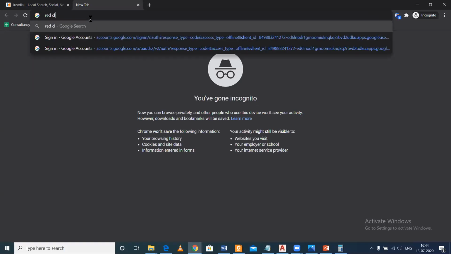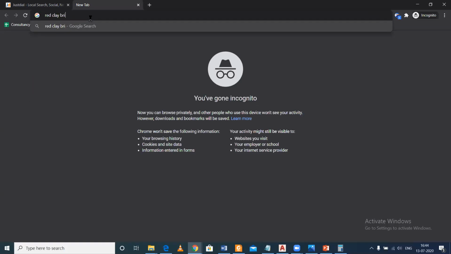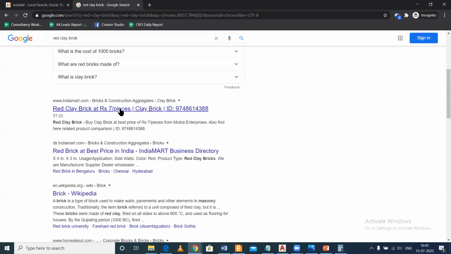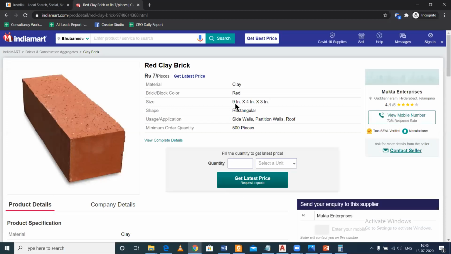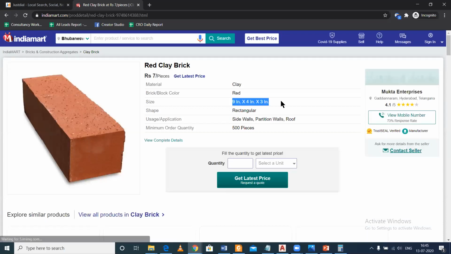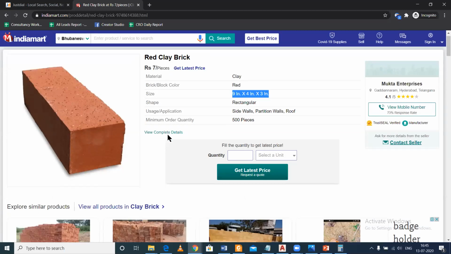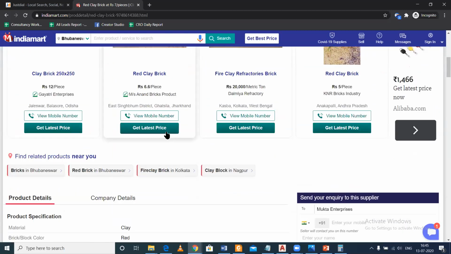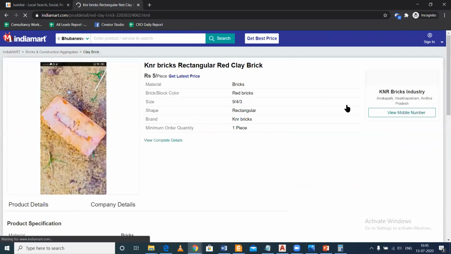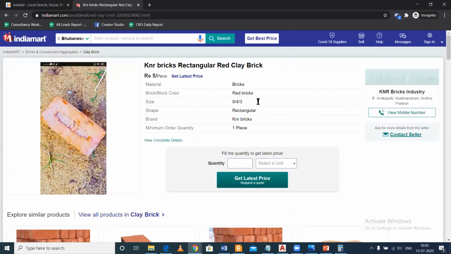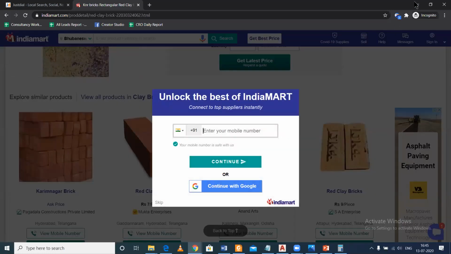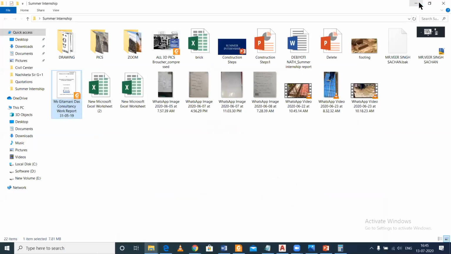Red clay brick. So let us check the sizes from India Mart. As you can see, 9 inch into 4 inch into 3 inch is the standard size of the bricks which is available in the market. Everywhere you can see. Let us check here, this is also 9 4 3. So 9 4 3 is the standard size of bricks available in your market.